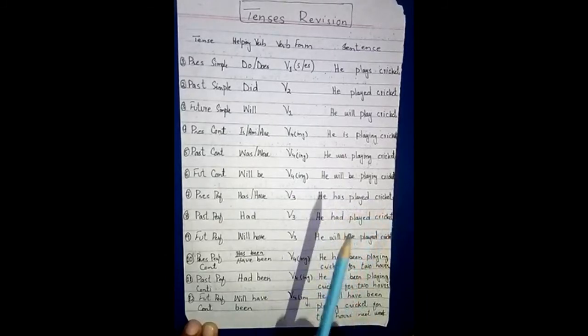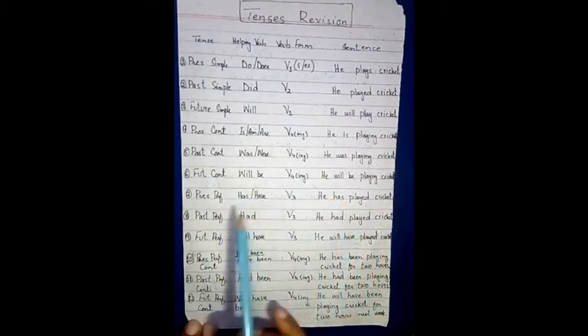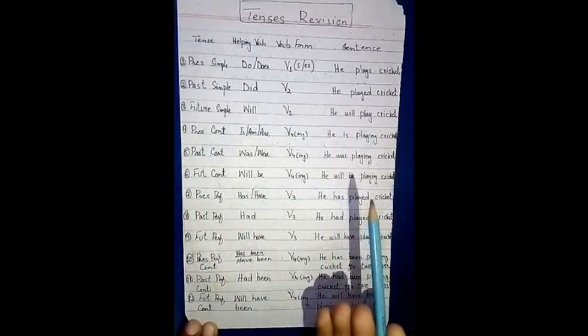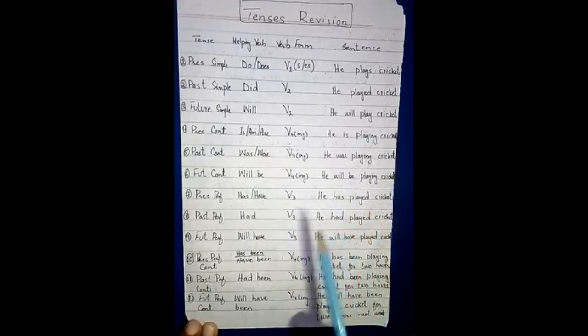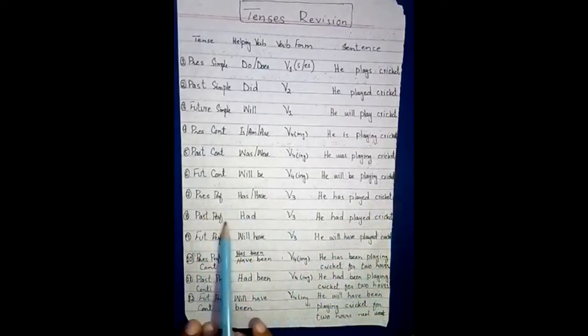So whenever we use present time, there we use present perfect. If I say he played cricket yesterday, there we use past simple. But if I say I have played cricket today, so today brings what? Present perfect tense.